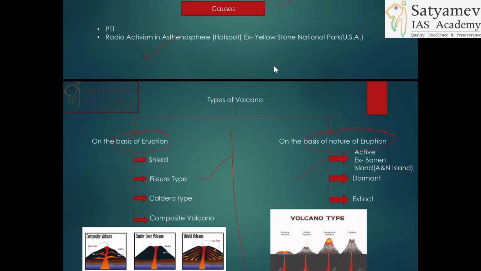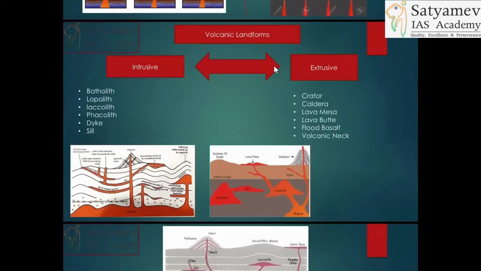This is very easy to handle: active, dormant, and extinct. So everybody will write this, but this will be missed, on the basis of eruption. All right. So you should be remembering that. Then you will get good marks. Volcanic landforms. Look at this: the structure which is given: intrusive versus extrusive landforms. This structure is there. I'm asking you to read the same content with a mains perspective.